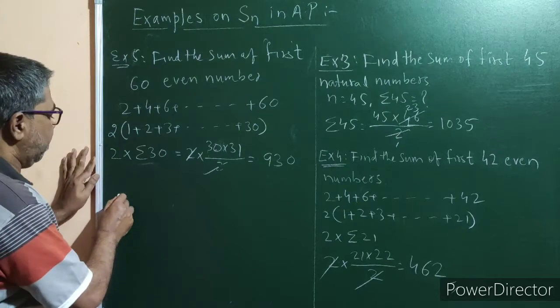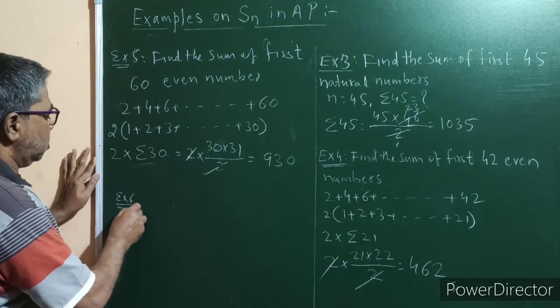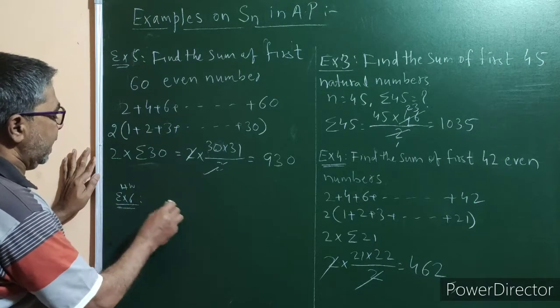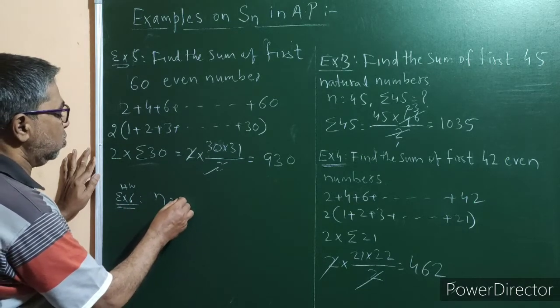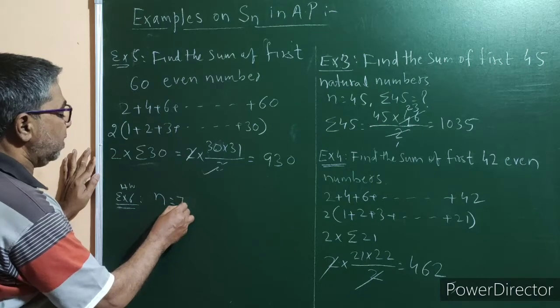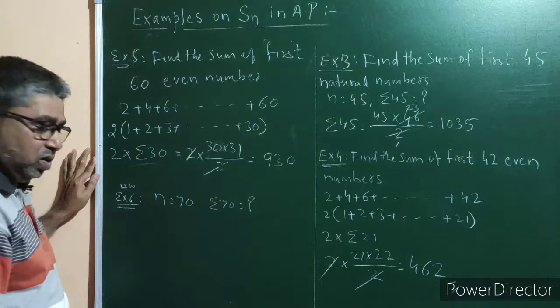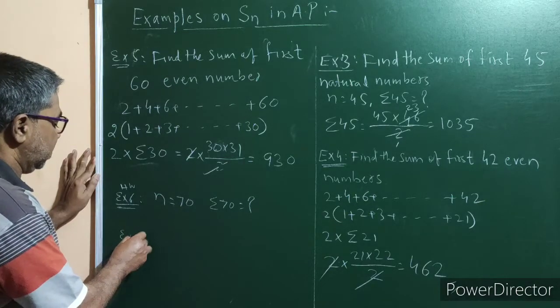Now example number 6. This will be homework for you. Here n is equal to say 70, and sigma 70 is equal to question mark. Now example number 7.